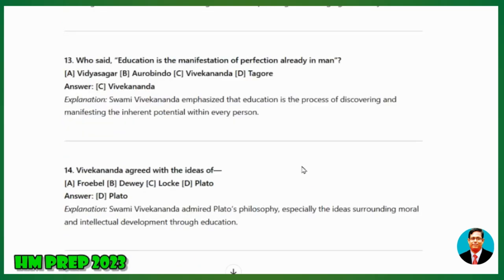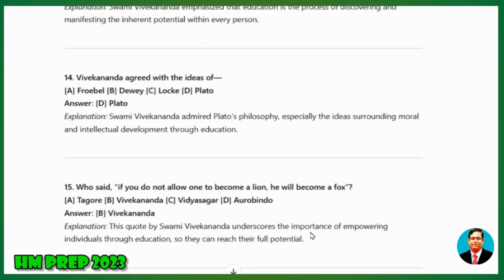14. Vivekananda agreed with the ideas of A) Froebel, B) Dewey, C) Locke, D) Plato. Explanation: Swami Vivekananda admired Plato's philosophy, especially the ideas surrounding moral and intellectual development through education.